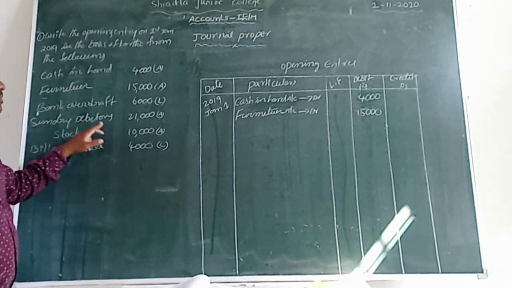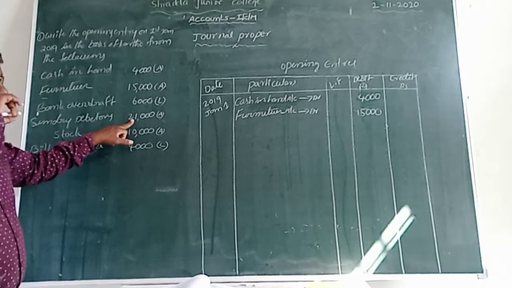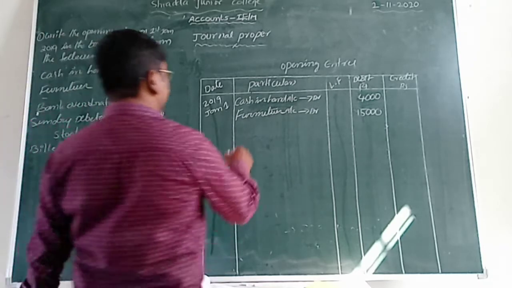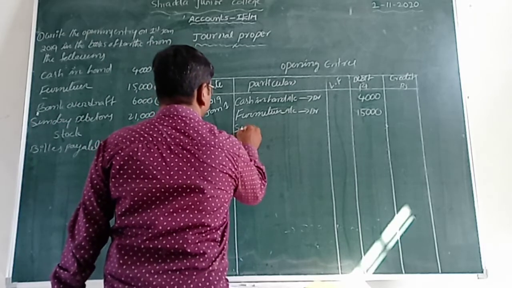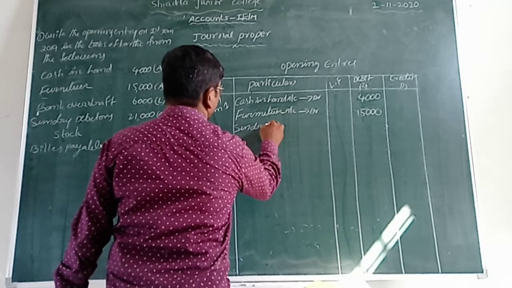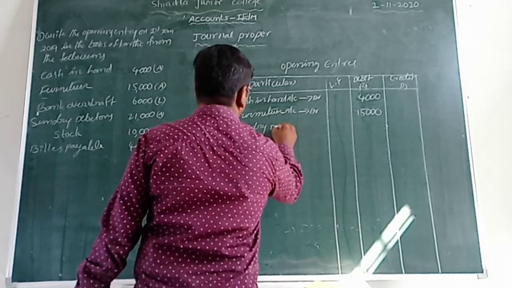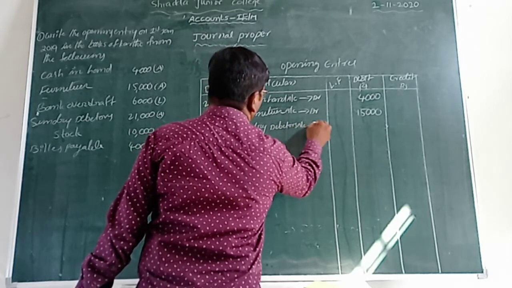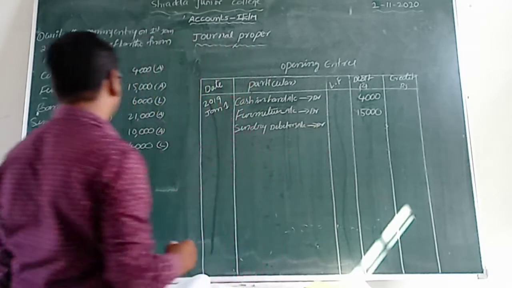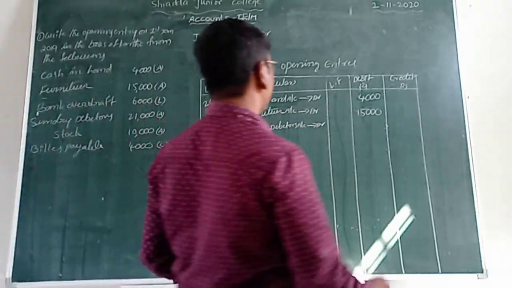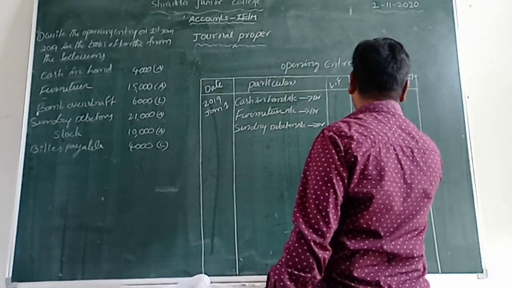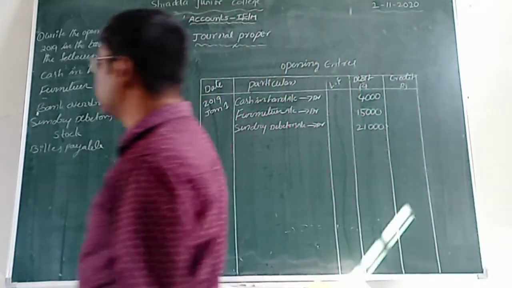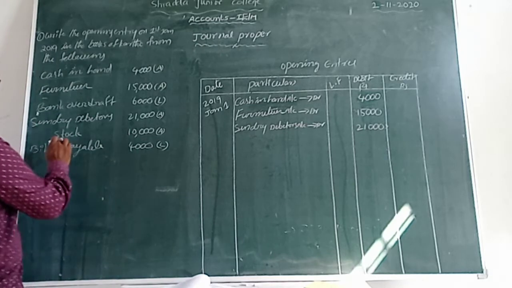So, sundry debtors. What is that? Sundry debtors is one of the assets, so we record it in the opening entry. Let us take sundry debtors account debit. How much is the amount? 21,000 rupees. What is the amount? 21,000 rupees.